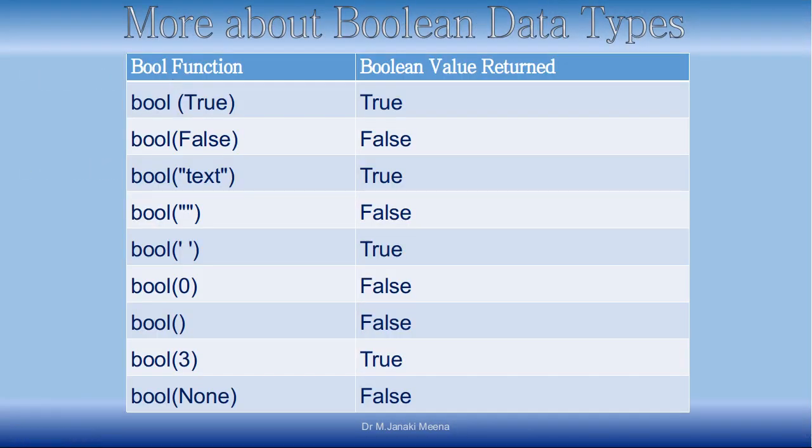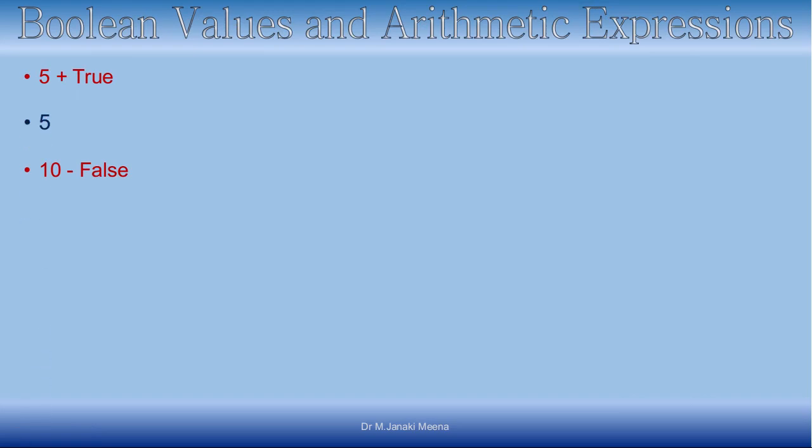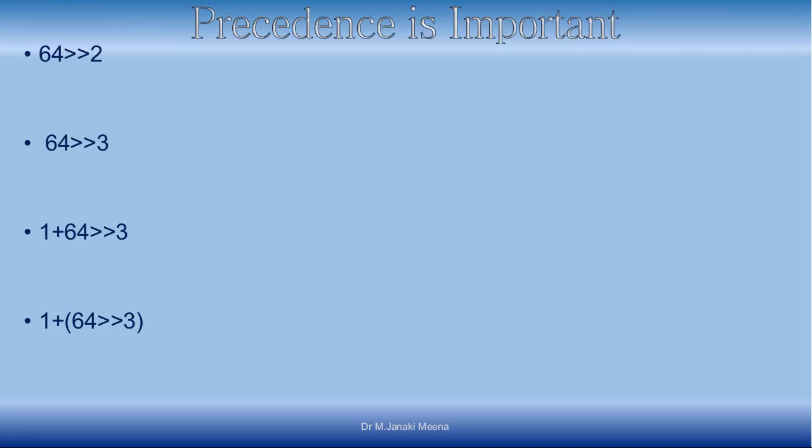So 5 plus true should be 6, and 10 minus false: false is always treated as 0 when used in an arithmetic expression. So 10 minus false will be 10, and if you say 10 minus true, it will be 9 because true is treated as 1. This is about how Boolean values work with arithmetic expressions. Next, we are going to see some examples to understand that precedence is very, very important.